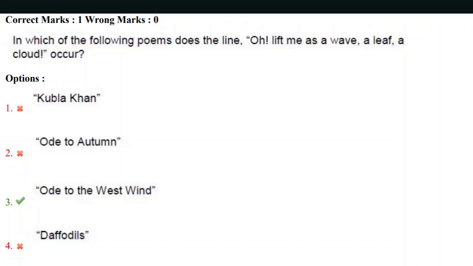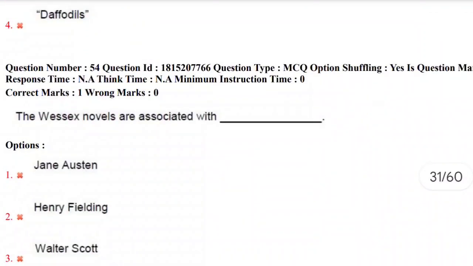And here I am giving you again a task: Daffodils is obviously written by William Wordsworth, and then there are Ode to Autumn, Ode to the West Wind, and Kubla Khan. Find the authors of these three works. Let's move towards the next question.